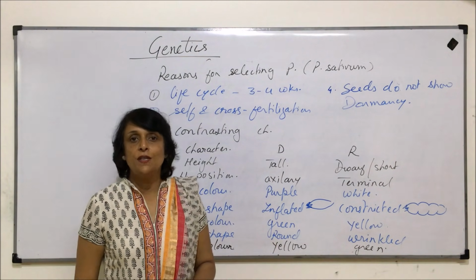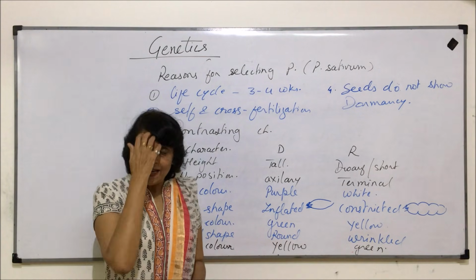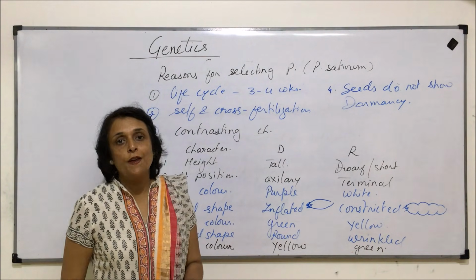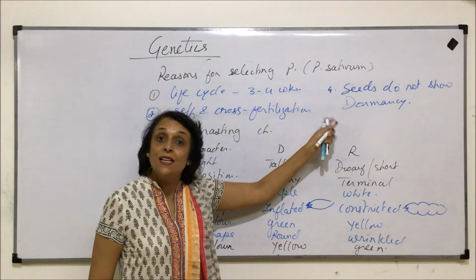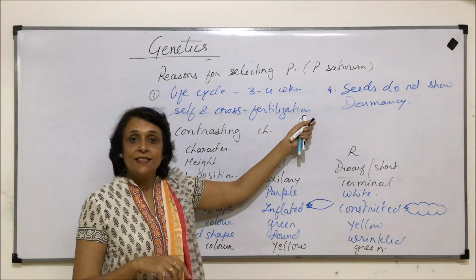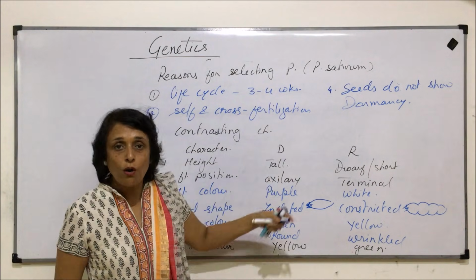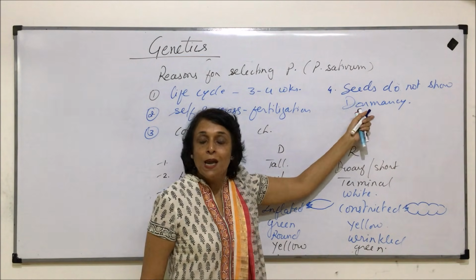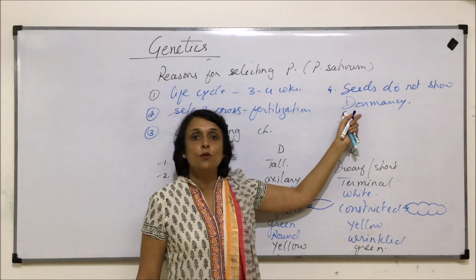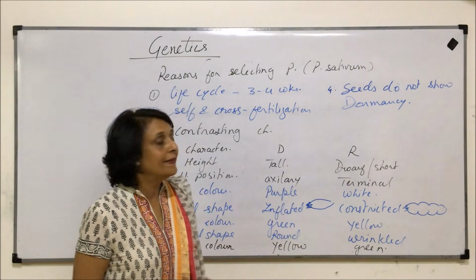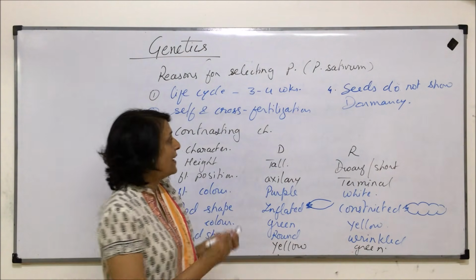We know what dormancy is. It is the period when, in spite of giving all the favorable conditions, the seeds will still not germinate. And if that is the situation, we have to wait for that period to get over, or we have to break the dormancy. But that is not the situation with pea plant, and that is also an added advantage.